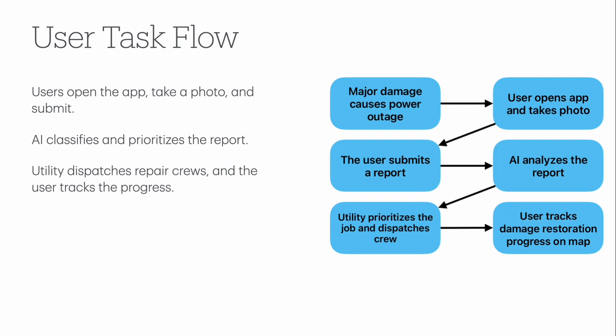The app also sends this information to the utility, which can then be used to prioritize which repair work to start first, so that they can start sending in repair crews based on the level of damage, which areas are critical for restoring power to the grid, and how they're all connected.